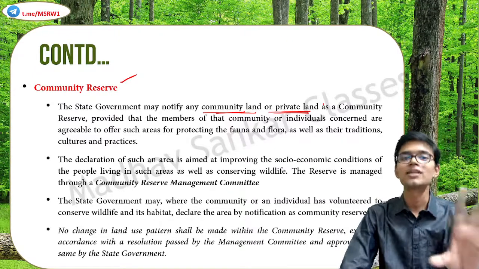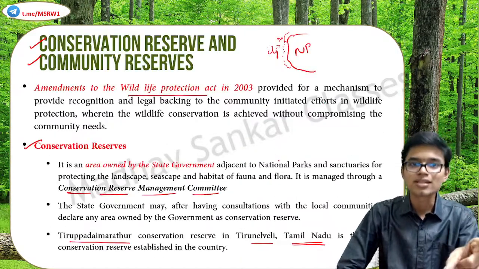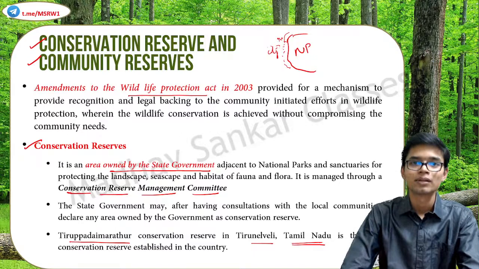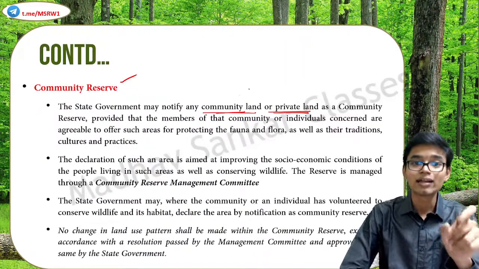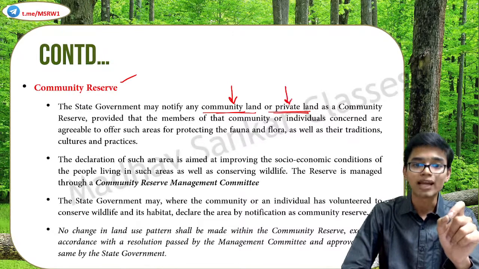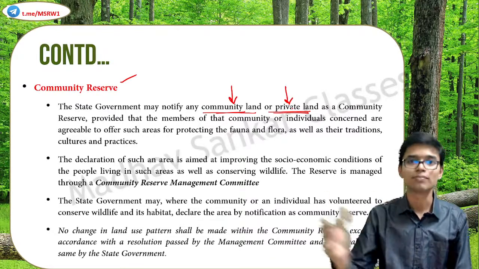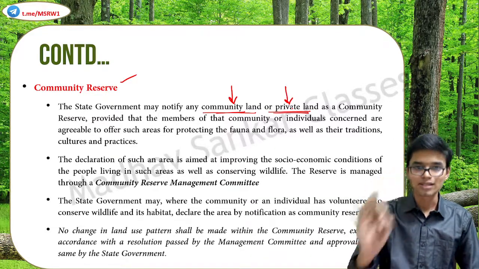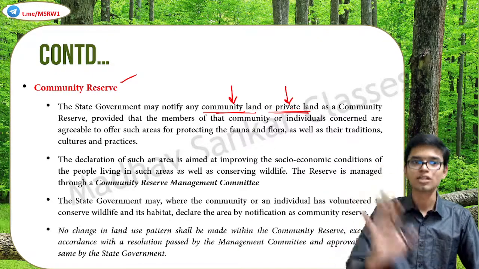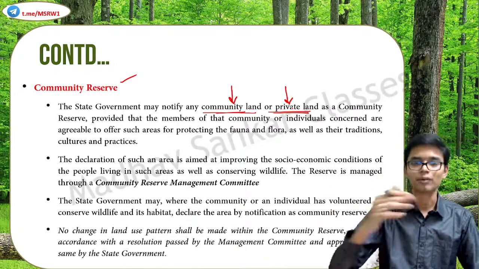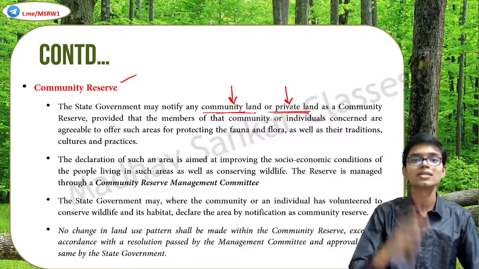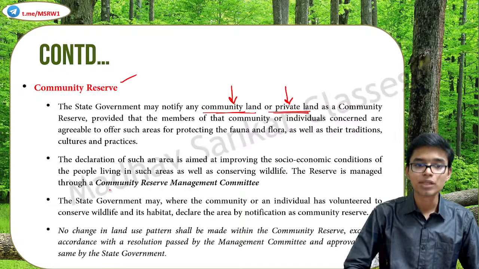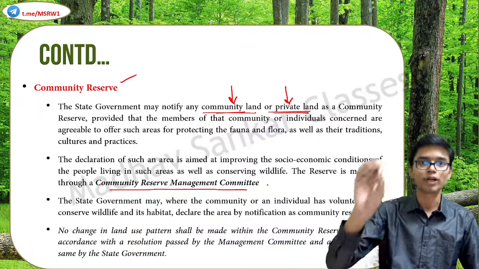So, what's the difference? Earlier, in conservation reserves, the area is owned by the state government. It is a public land. But in community reserve, that area is owned by the community or private individuals or private bodies. Got it? So, after getting the consent from the private owners or the community, the government can initiate processes for community reserve. That is the difference between conservation reserve and community reserve. Clear? And here also, there is a community reserve management committee that actually looks into protection of this area.